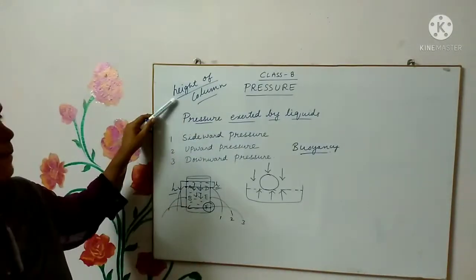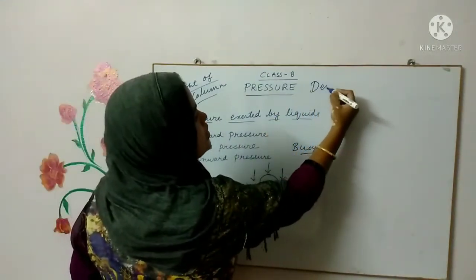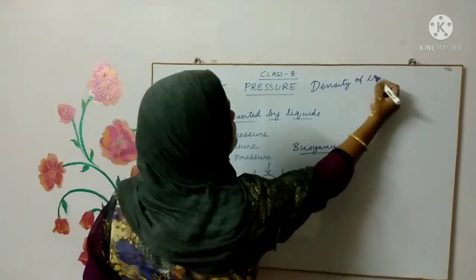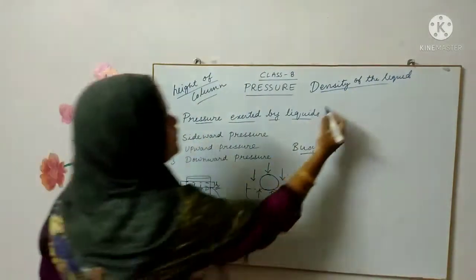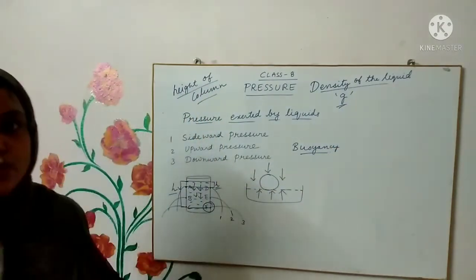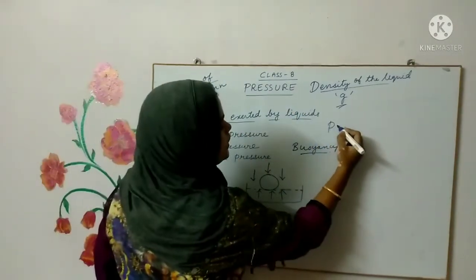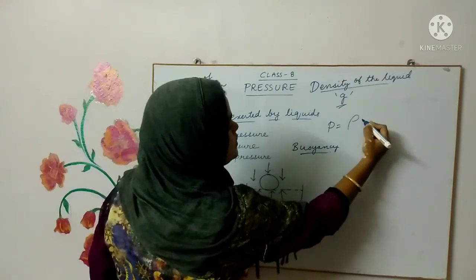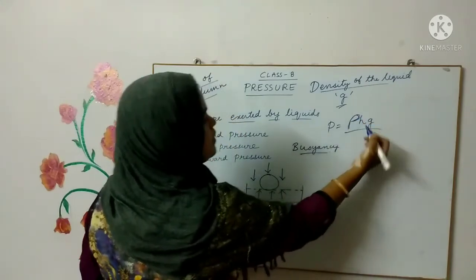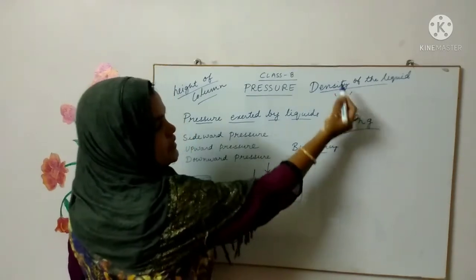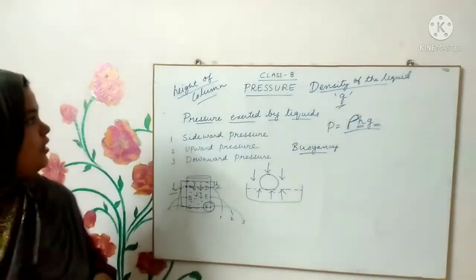Apart from height, the pressure of any liquid depends not only on height but also on the density of the liquid, and on gravity, the acceleration due to gravity. That's why the pressure of any liquid is calculated as rho h g. Rho is a Greek letter which represents density, h is the height of the column, and g is the acceleration due to gravity.